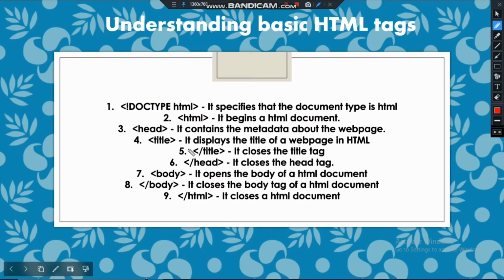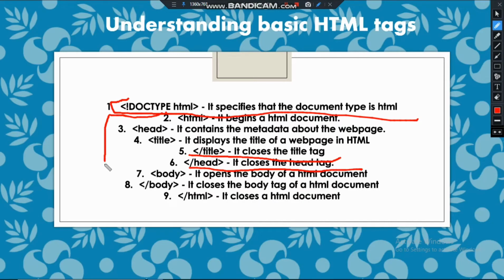So basically the slash title closes the title tag, and the slash head closes the head tag. First you have to give the doctype HTML, then open the HTML tag. Inside that HTML you need to give the head tag, and inside the head tag the title tag. We will see the code, don't worry, but I'm telling you beforehand. Then give the title of the website, then the slash title, then close the head tag, because the header part is closed, meaning the metadata is closed.